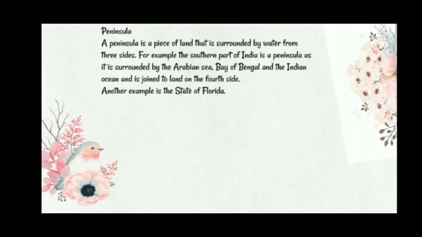Peninsula. A peninsula is a piece of land that is surrounded by water from three sides. For example, the southern part of India is a peninsula, as it is surrounded by the Arabian Sea, Bay of Bengal, and the Indian Ocean, and is joined to land on the fourth side. Another example is the state of Florida.